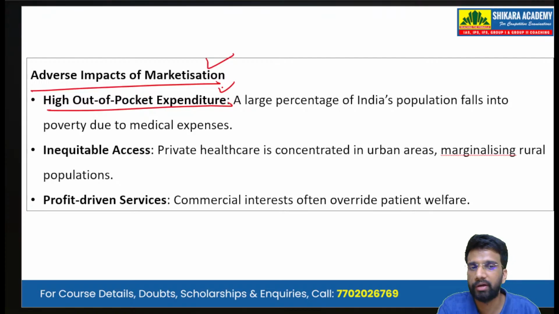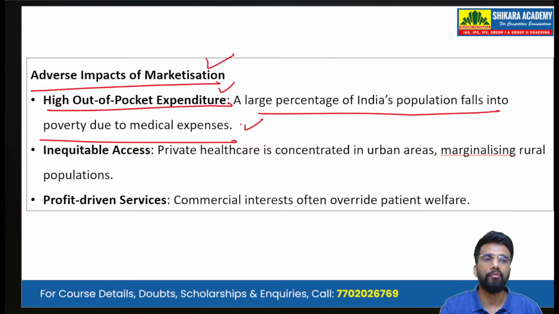High out-of-pocket expenditure, because a large percentage of India's population falls into poverty due to medical expenses. So it is a general saying that the lower middle class in India is just one hospitalization or one hospital bill away from becoming poor. That is why, because the healthcare industry in India is very expensive, especially the private sector.